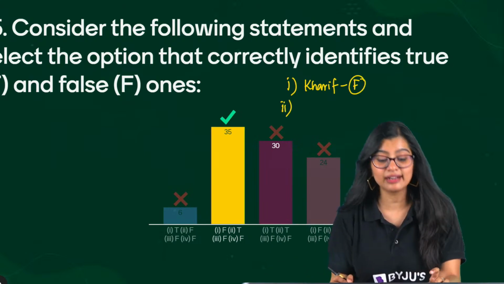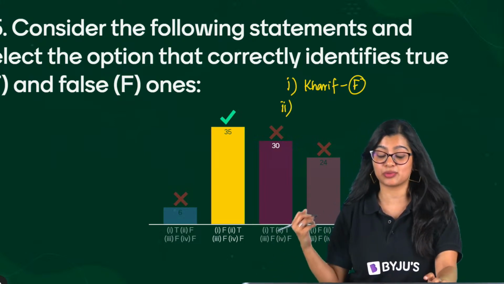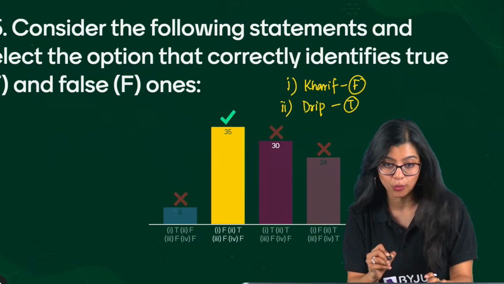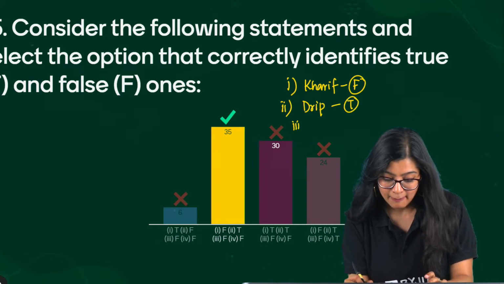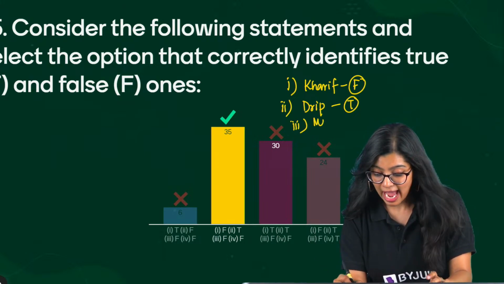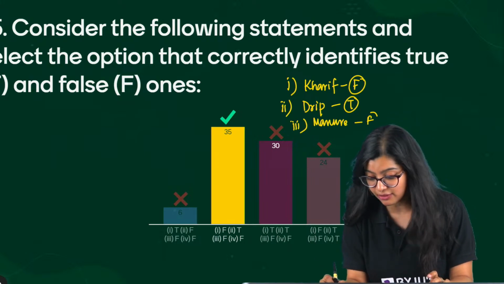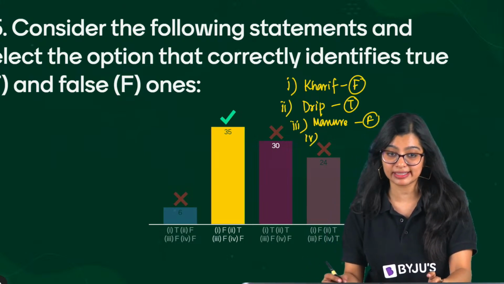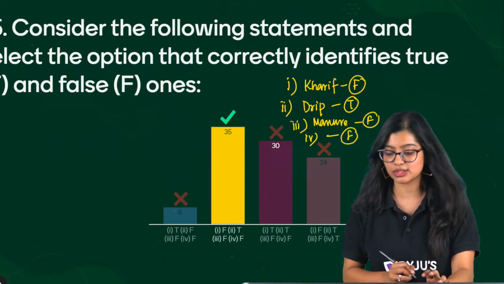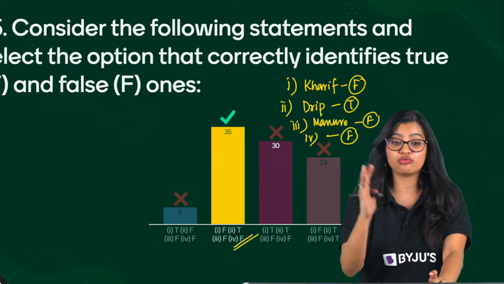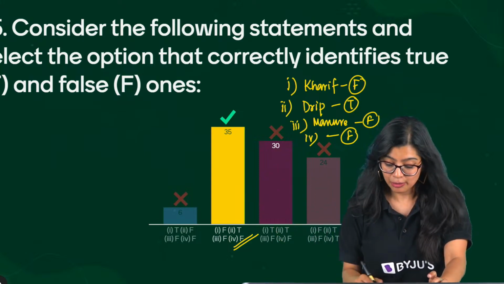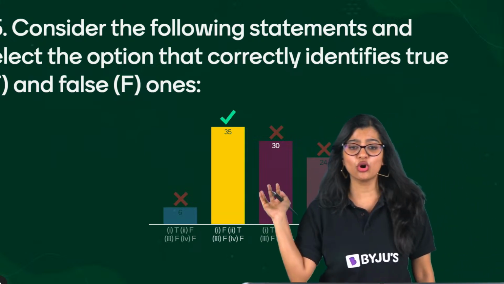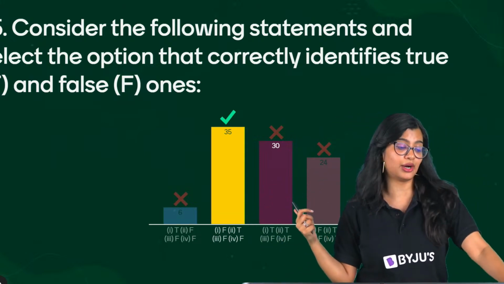Now option 2 says that drip irrigation is useful for us in areas which have a shortage of water. Now this right here about drip irrigation is true. Next up, manures are specific in minerals? Absolutely not. They are not specific in minerals. Now we are left with option number 4 which says broadcasting of seed is done by seed drill. Absolutely not. This is false. So what is the combination? False, true, false, false. Which is why the correct answer is option number B. Yes? So for those of you who got confused, I hope all of you are clear with this.